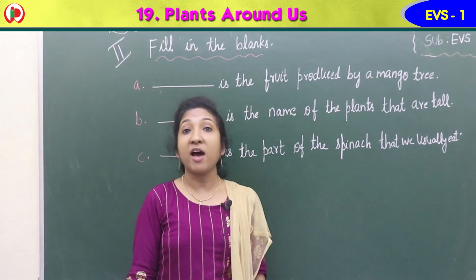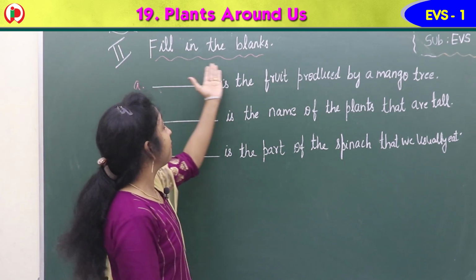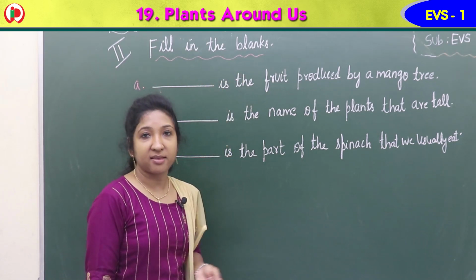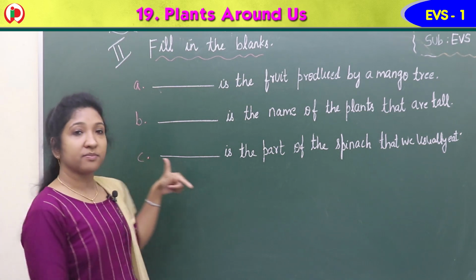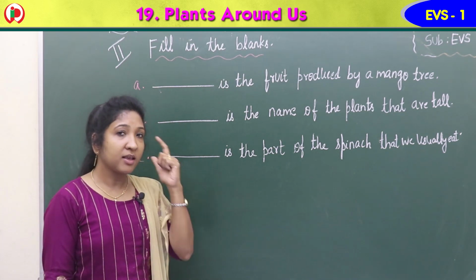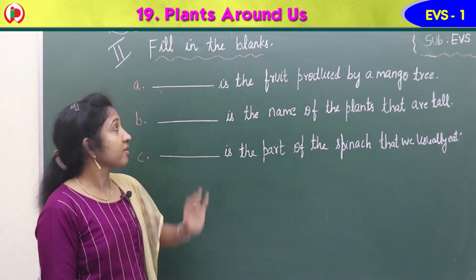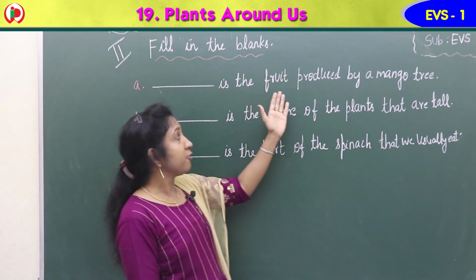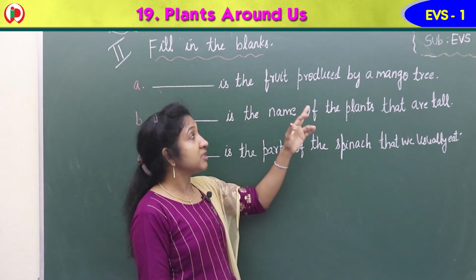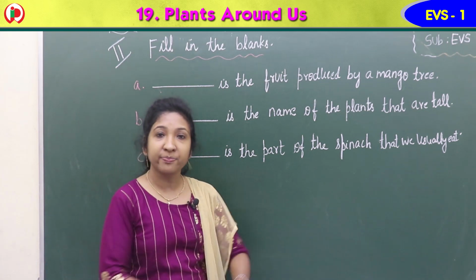Yes children, our next exercise in the workbook, the second exercise, is fill in the blanks. A, B, C, 3 fill in the blanks are there. Just read the question carefully, think and write the answer. Dash is the fruit produced by a mango tree. Mango tree produces which fruit?